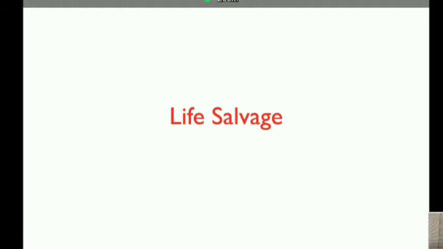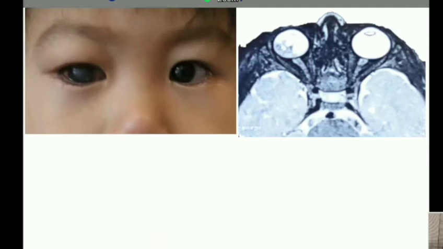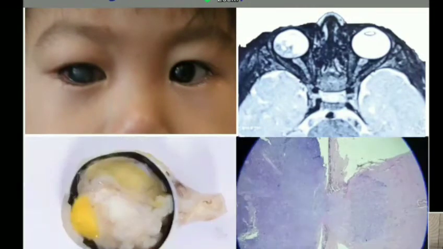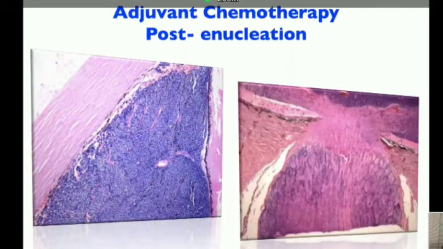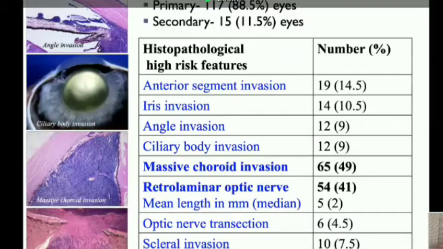It plays a major role in life salvage in retinoblastoma, which is a cancer, and it can be lethal. So whenever there are high-risk features for systemic metastasis, with optic nerve involvement and many other features, adjuvant chemotherapy post-enucleation plays a major role in improving survival and reducing mortality. There are certain high-risk features; I'm sure most of you are aware of them, and I'm not going into the detail.